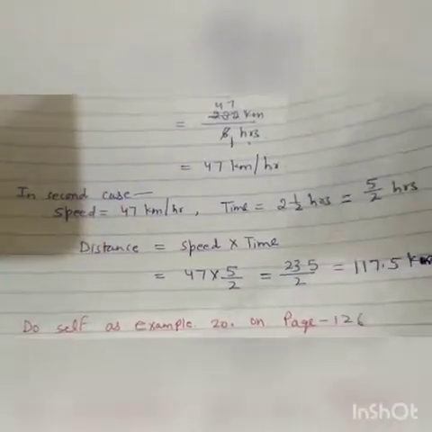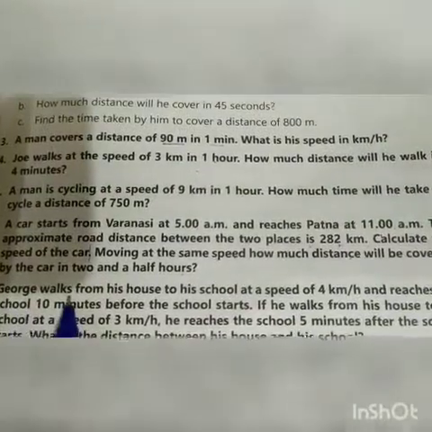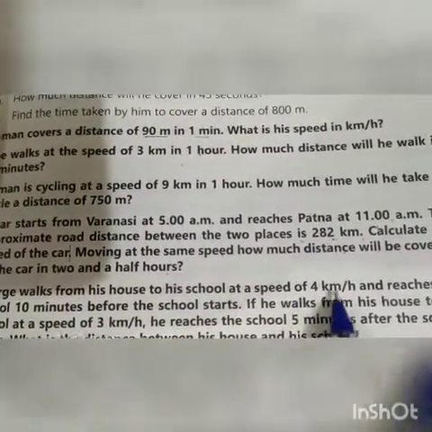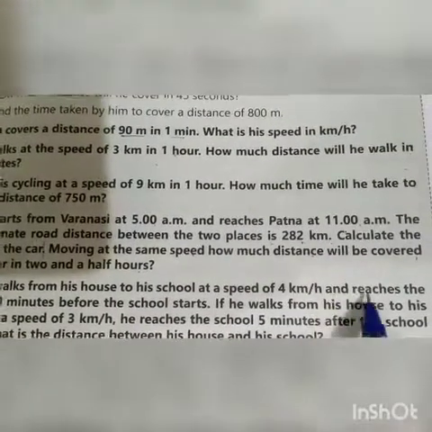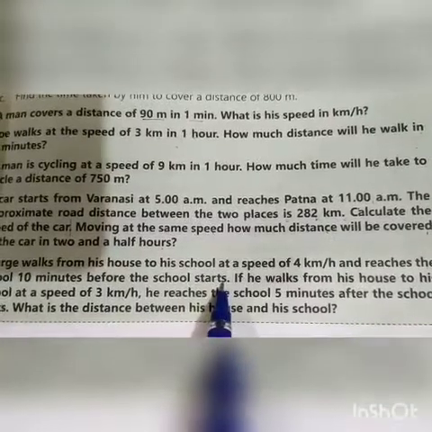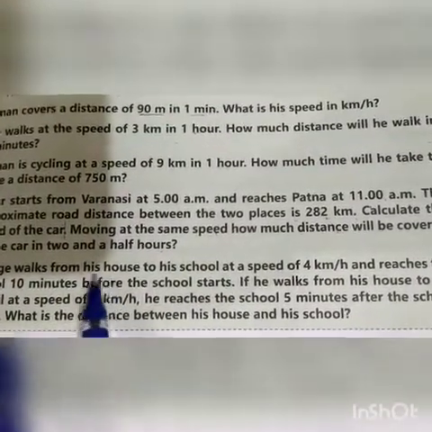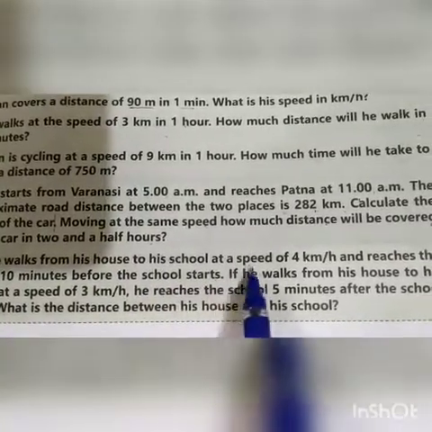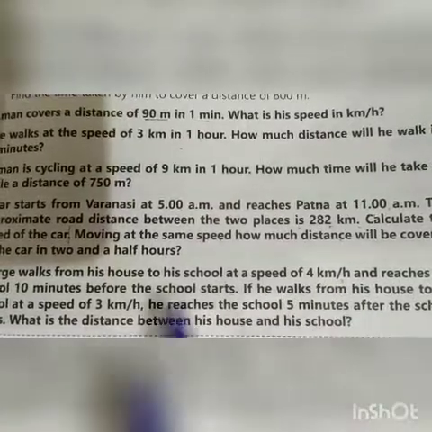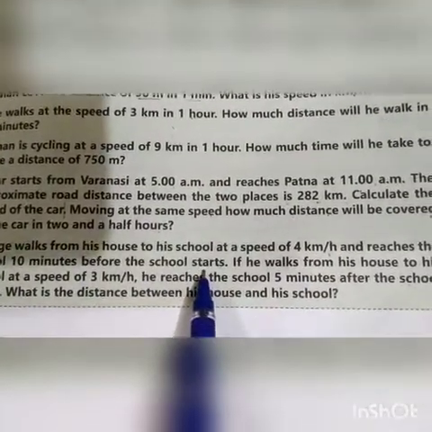Now question number 7. See question number 7 in the book. George walks from his house to his school at a speed of 4 km per hour and reaches the school 10 minutes before the school starts.